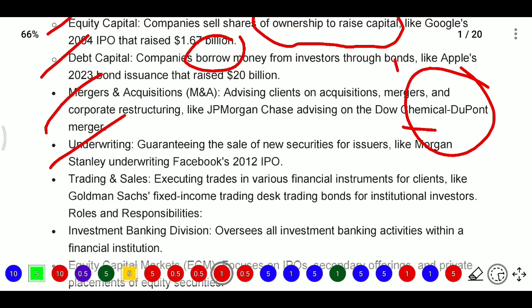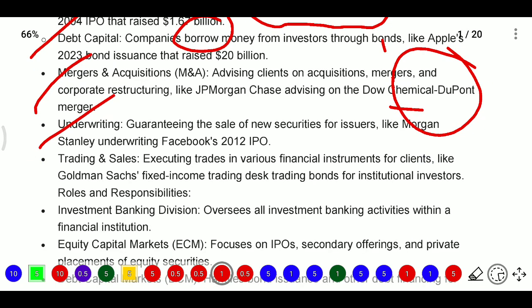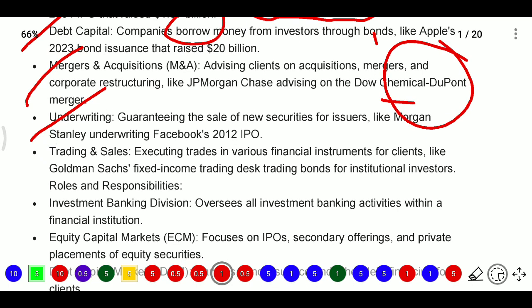The investment banker will also take the underwriting position when required. When a company comes for an IPO, it must be subscribed at least 90 to 95% as per regulation. If the company is not subscribed to that amount, the company needs to repay the amount it received. When the company does not want to send that money back, it will go for underwriting. Here underwriters guarantee the sale of new securities for issuers.